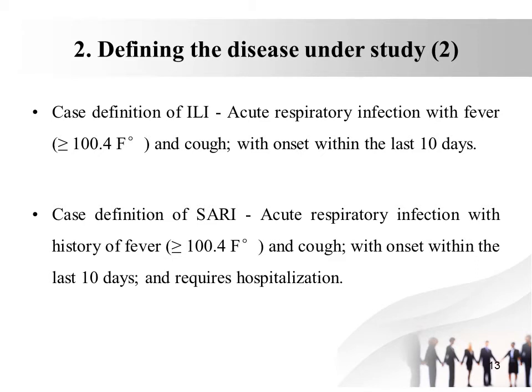The case definition of influenza-like infection includes acute respiratory infection with a fever of greater than 100 degrees Fahrenheit and cough with onset within the last 10 days. The case definition of severe acute respiratory infection: acute respiratory infection with a history of fever greater than 100 degrees Fahrenheit and cough with onset within the last 10 days and requiring hospitalization.